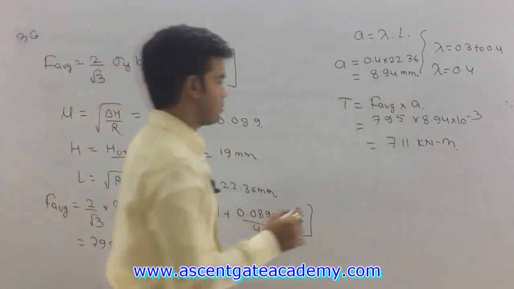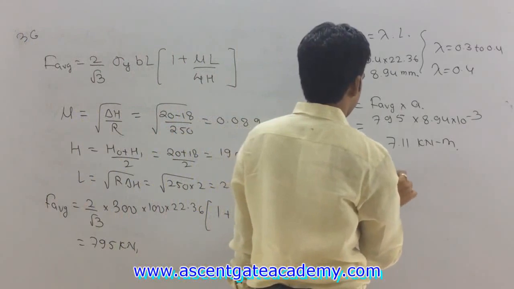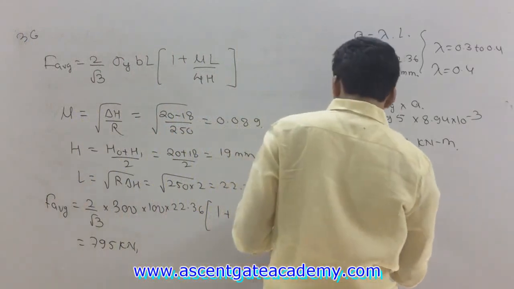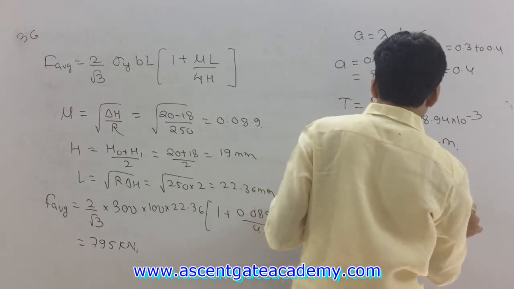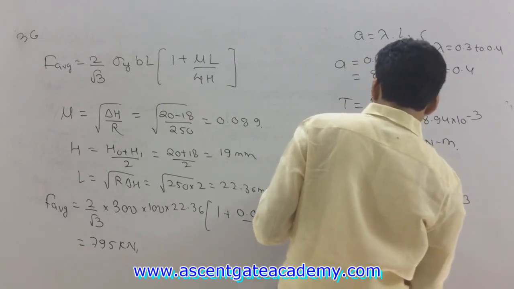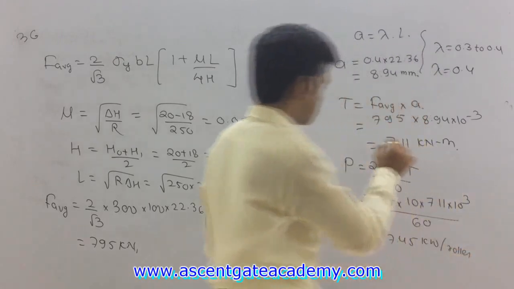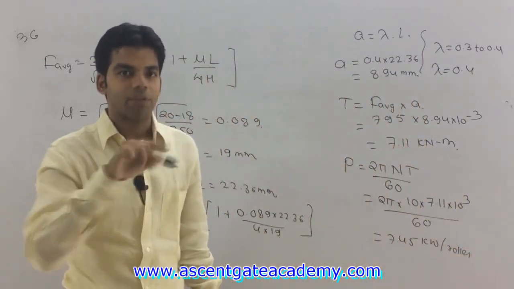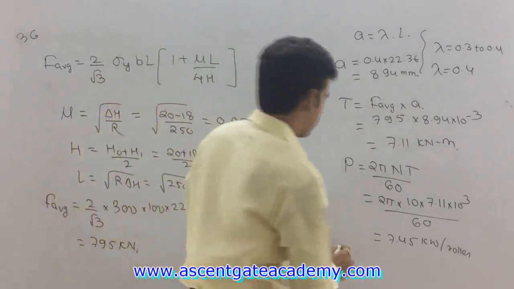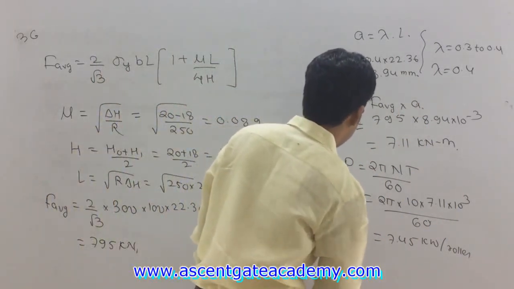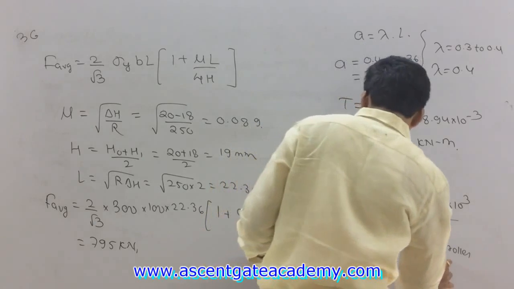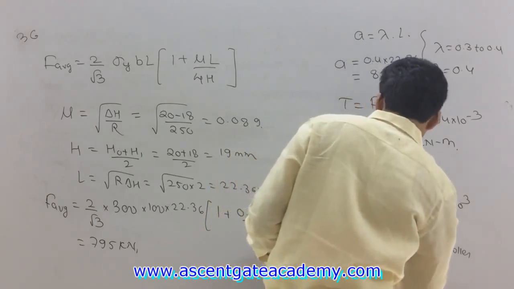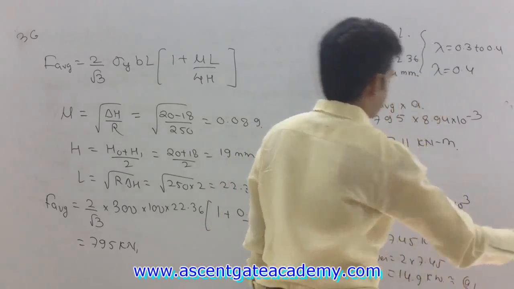This is the value of torque. Similarly, we can determine the value of power, which is equal to 2 pi nt by 60. So from here, just put the value 2 pi into 10 into 7.11 into 10 to the power 3 in Newton meter divided by 60. So from here, this will be 7.45 kilowatt per roller. Okay, this power is for driving single roller, and we know we have 2 rollers. So for 2 rollers, total power will be equal to 2 into 7.45. So this will be equal to 14.9 kilowatt. So answer is approximately that. That's it.